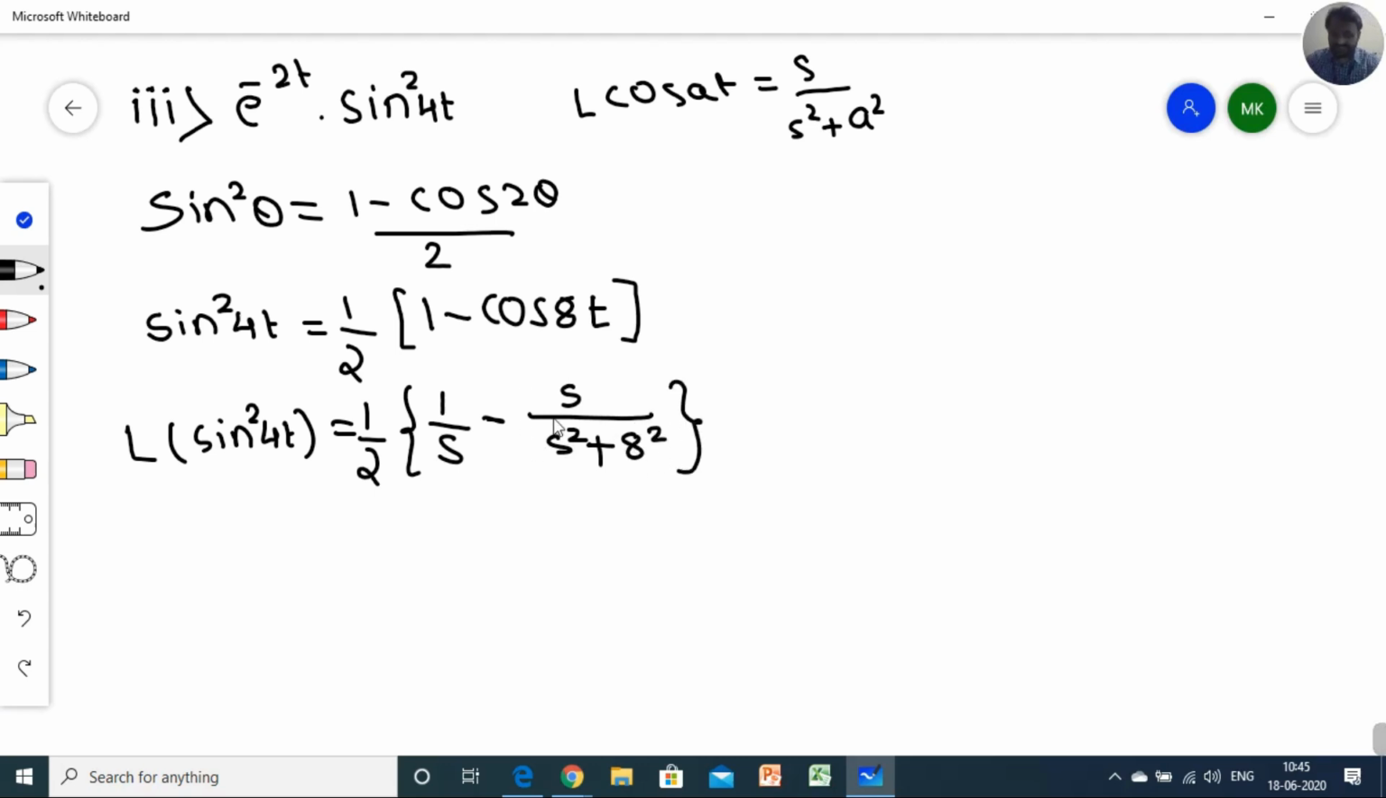I stated it directly, else if you want you can add one step here: Laplace of 1 by 2 into 1 minus cos of 8t.